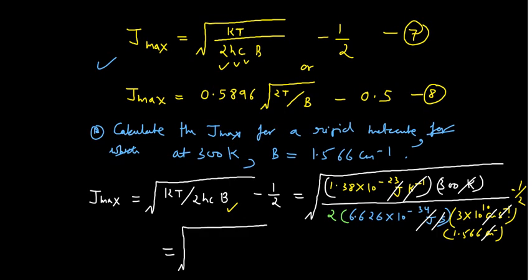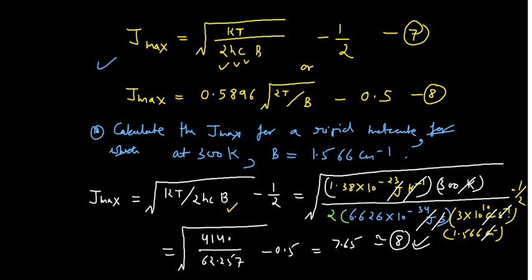So if you solve this particular expression, you will have the square root of 4140 divided by 62.257, minus 0.5. If you solve this expression, that will give you 7.65, which is roughly 8. You can round off using the rules of significant figures. So this is how you can calculate the Jmax.